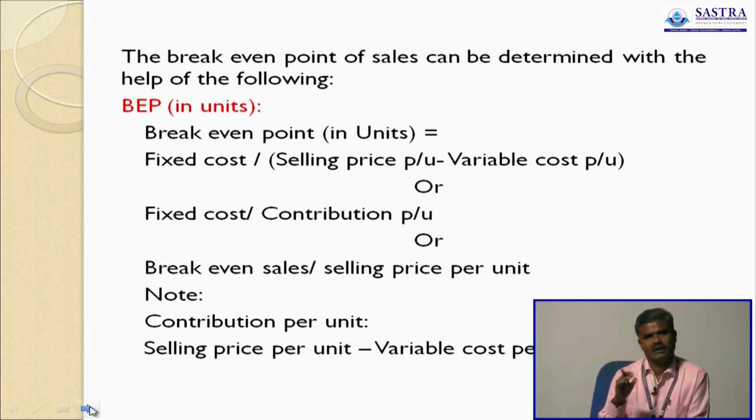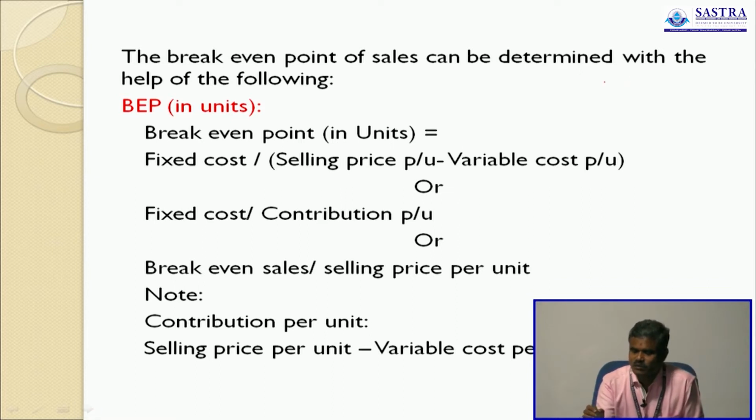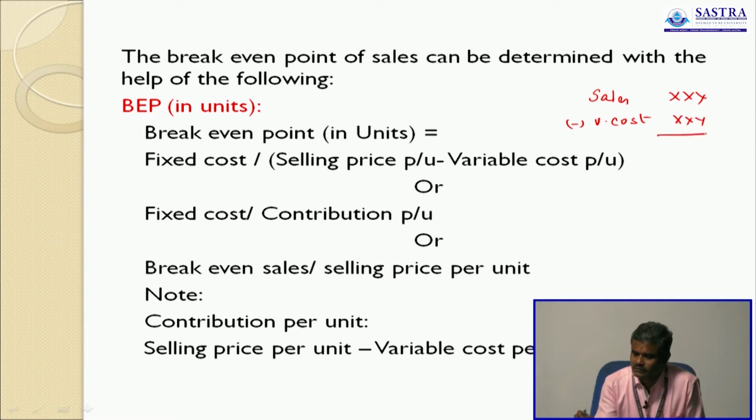We have already prepared a marginal cost statement many times. This is the marginal cost statement: sales less variable cost, this is contribution, less fixed cost, this is profit.